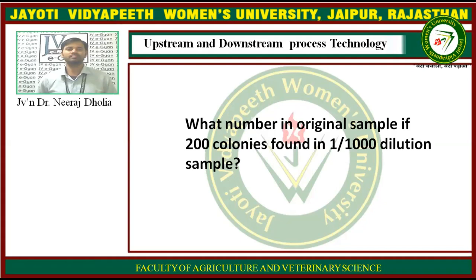Now a question for your brainstorming: what is the number in the original sample if 200 colonies are found in a 1 to 1000 dilution of the sample?